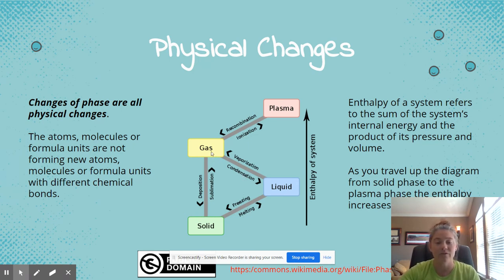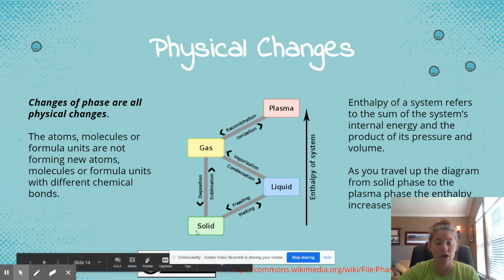This is going from a more excited state to a less excited state. Therefore, it is releasing energy. This is going from a less excited or less energetic state to a more excited or more energetic state. Therefore, it is absorbing energy. Gas to a solid: a gas straight to a solid would be called deposition.